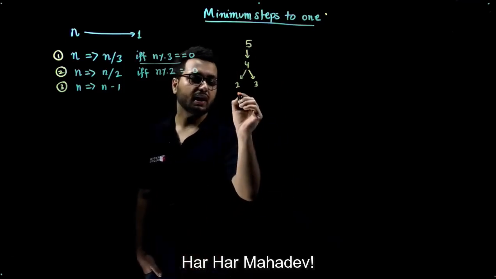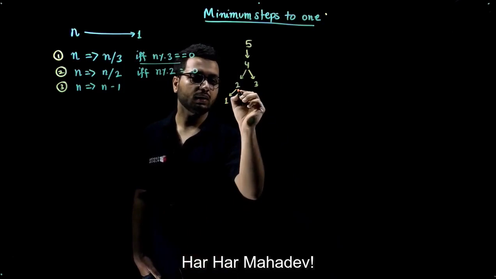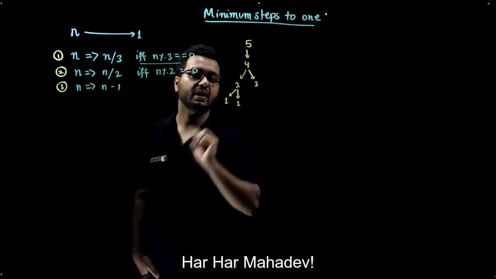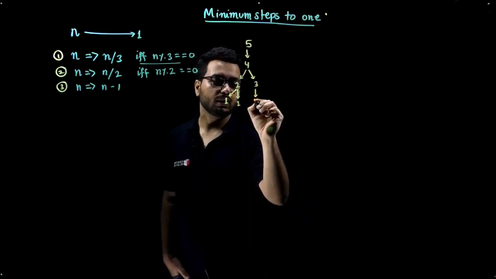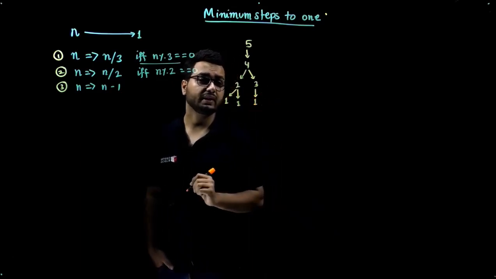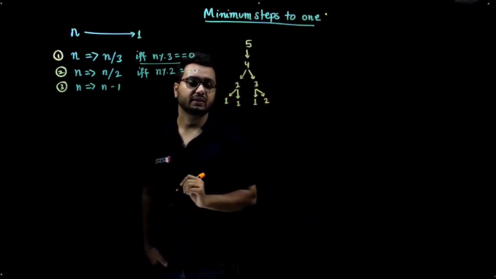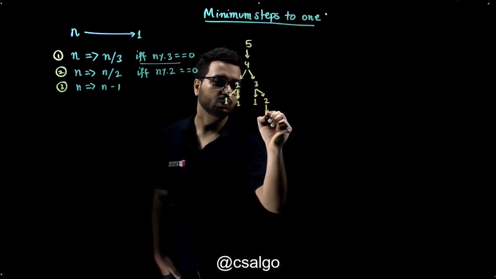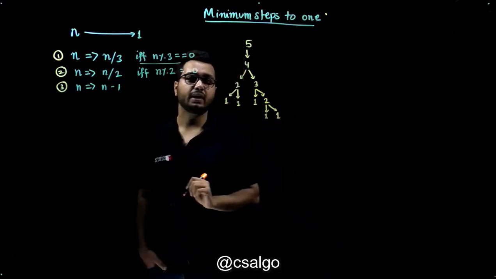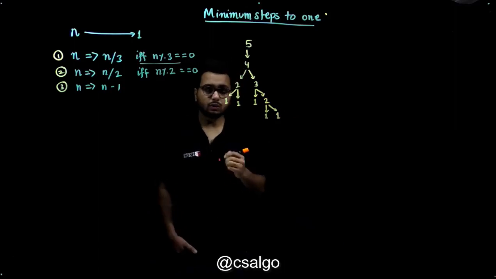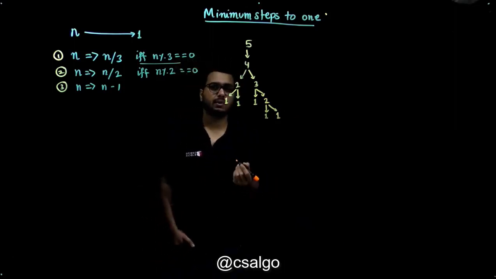From 2 I can go to 1 by subtracting 1 or by dividing by 2, and from 3 I can go to 1 by dividing it by 3, or to 2 by subtracting 1, and from there again to 1. Okay, so you need to count what is the minimum number of steps needed to make this number as 1.